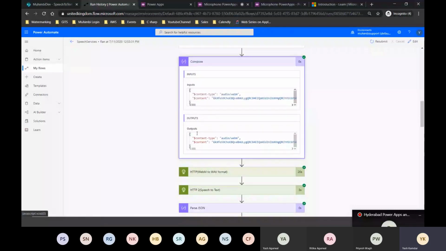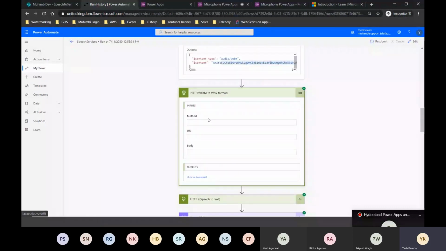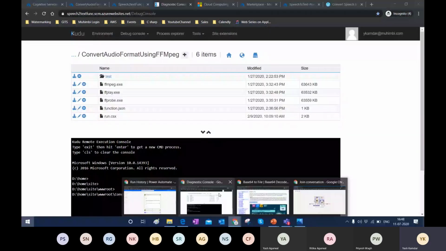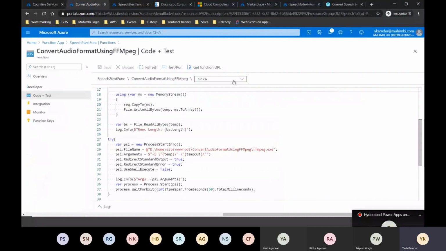Then I am going to call my Azure function. So from where did I get this? You can see there is a URL, and I'm calling this from my HTTP request action. From where did I get this? I got this from my Azure function itself. I'll show you how. Once I am in the function, just click on get function URL and copy this. That way I am able to call this API from inside the HTTP action. There's an action, and I'll show you the details of that action once I'm thorough with the flow. Now I'll take you back to the flow.